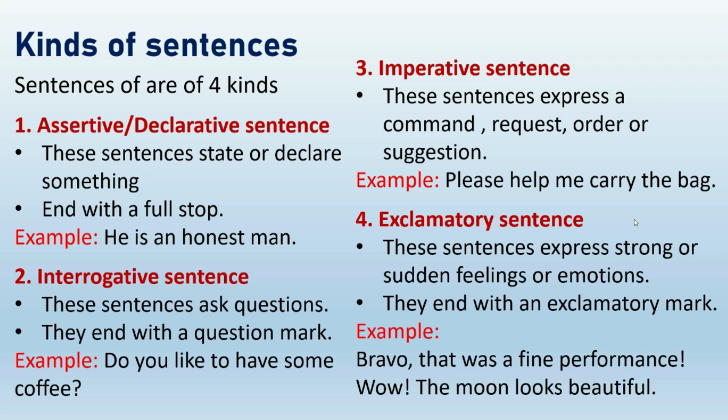Now you might get a doubt whether it is an exclamatory sentence or an assertive or declarative sentence. Don't worry. The words like wow, hooray, ouch, alas, ah, oh are all called interjection words. Now what is an interjection? Interjection is an expressive word which expresses a sudden feeling or emotion. That is why in the second sentence the exclamatory mark is placed after the word, as it is an interjection word. Now shall we test our level of understanding by doing this exercise?